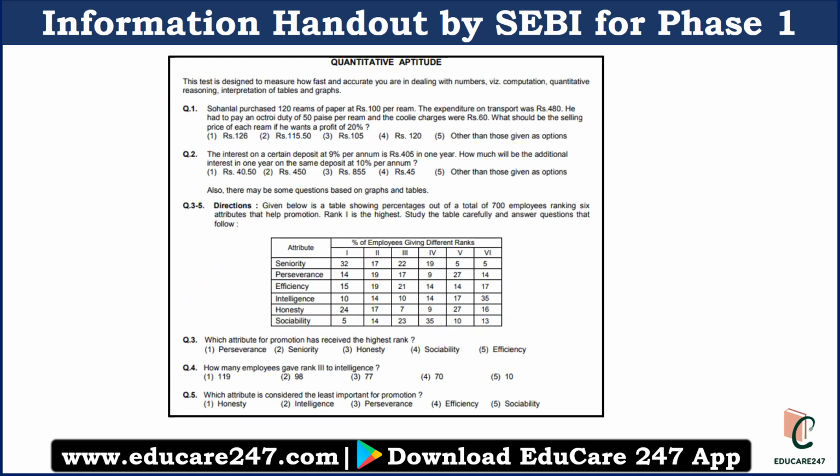Now quantitative aptitude. In quantitative aptitude, they will ask number computation, quantitative reasoning, and interpretation of tables and graphs. So one DI question will be there, along with questions related to profit and loss, percentage, and ratio analysis. These are very basic, standard quant topics.